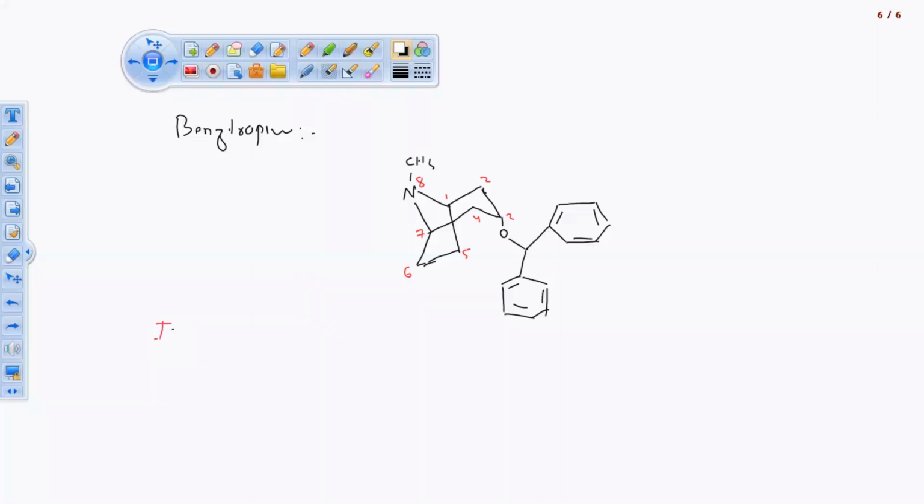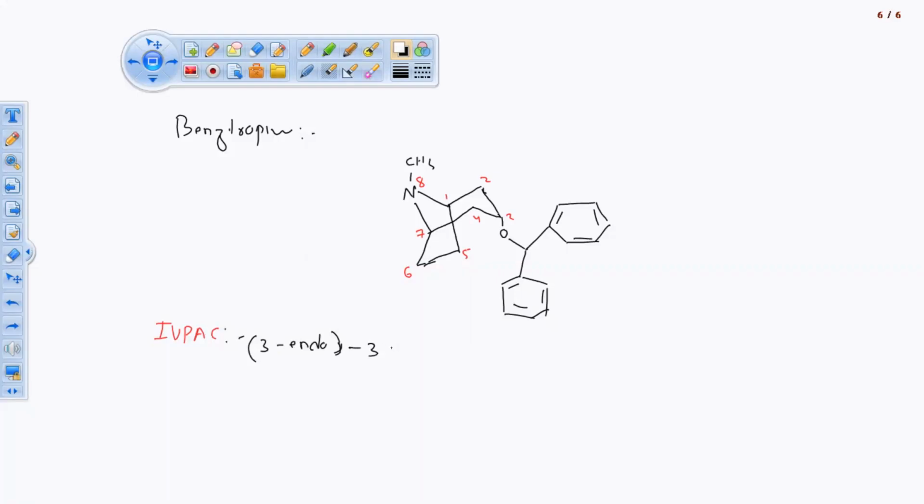Then I'm going to write the IUPAC name for this drug. Of course, this is the cyclic structure, but it is endocyclic because the 5-membered ring is within the 6-membered ring. That's why I'm going to write for this 3 endo. On 3rd position, it is endocyclic. 3 endo.